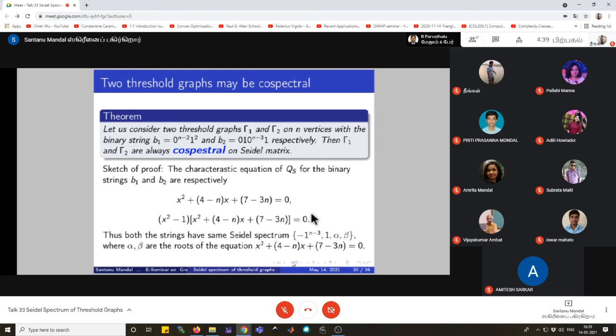And we see that both strings will have the same Seidel spectrum, which are minus 1 with multiplicity n minus 3 and 1 as a simple eigenvalue, and another two simple eigenvalues alpha and beta, which are the roots of the first equation. That means the characteristic equation for the binary string b1.